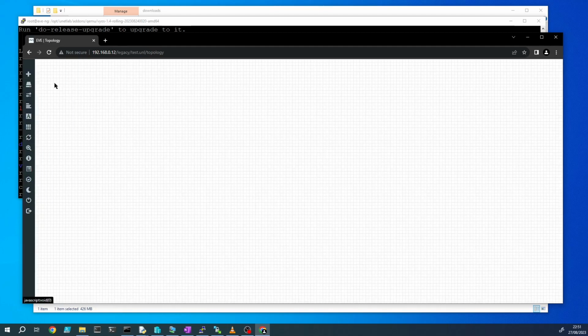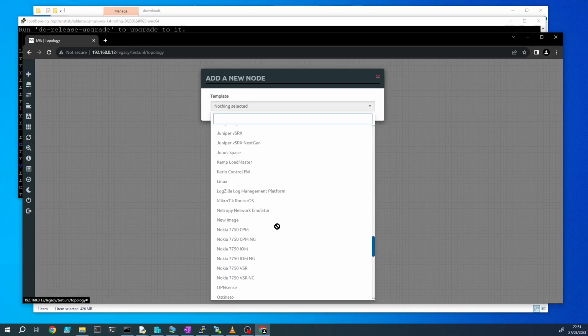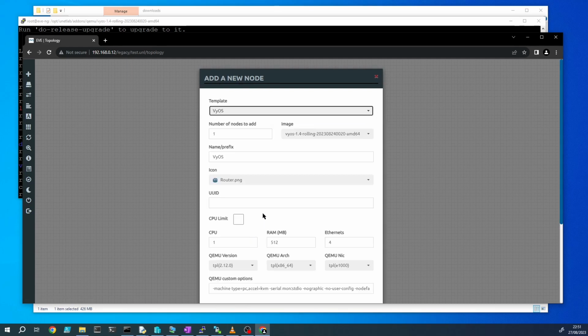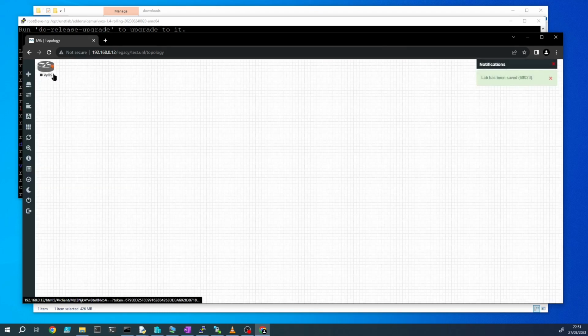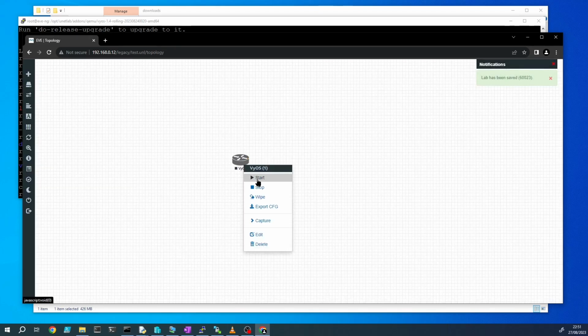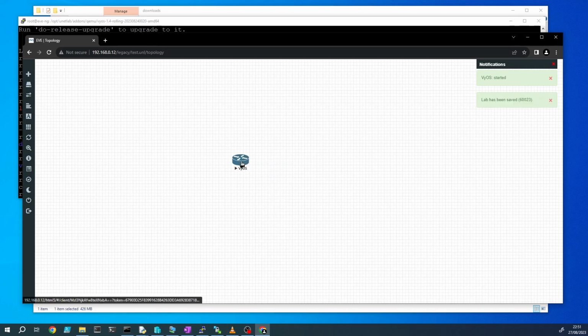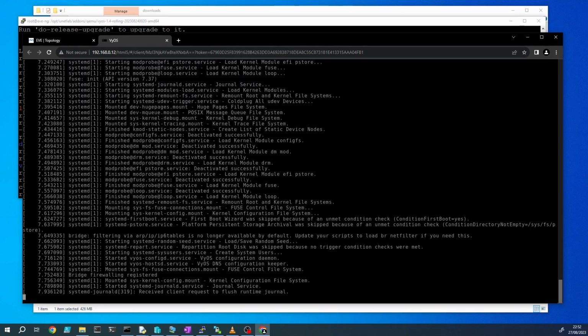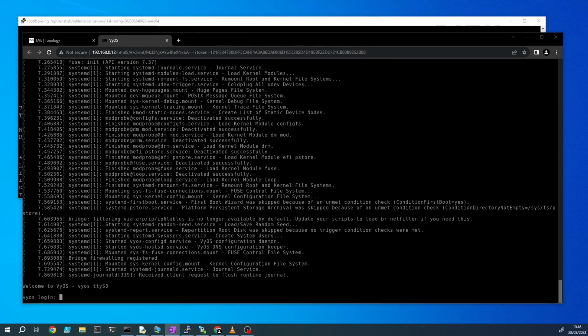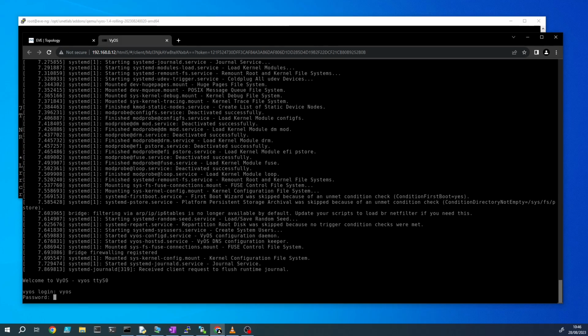And we're going to add a node. If we scroll down to VyOS, and just accept the defaults. Now if we start this router, if we double click on it, it should open up a console in a separate tab. So now we just have to wait for it to boot up. Once it's booted up, log into the VyOS with the default username and password, which is: username is vyos, password is vyos.